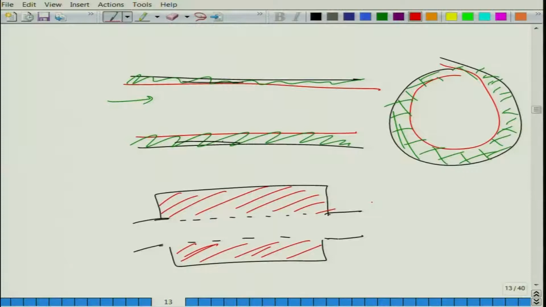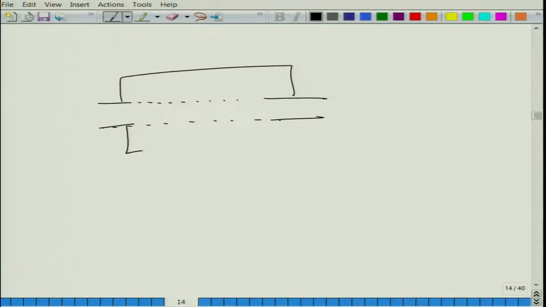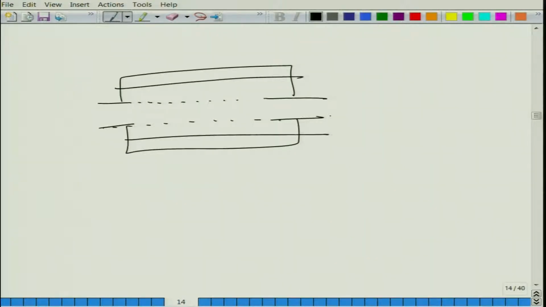Another kind of dissipative muffler usually encountered is this sort of thing, which is really called a hybrid muffler. You do not allow the flow to expand completely freely, like I have been mentioning.